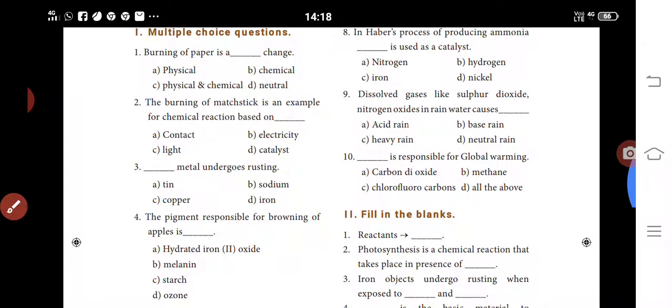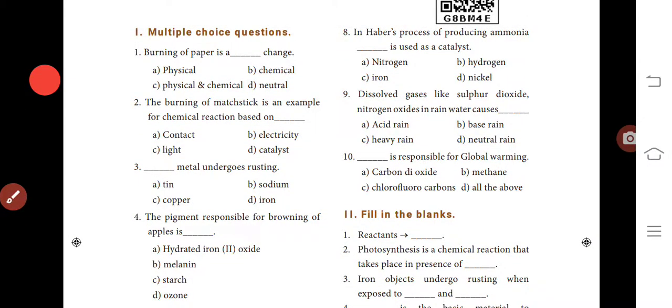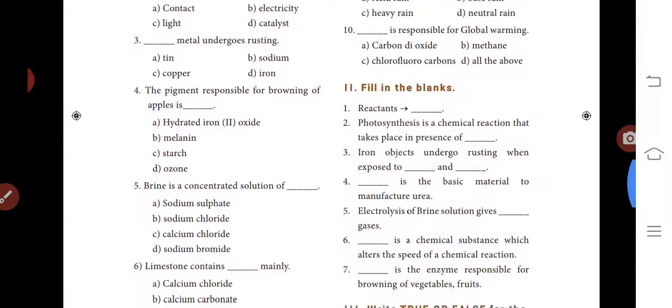So first one, answer B. Second one, answer A. Third one, answer D. Fourth one, answer B. Fifth one, answer B. Sixth one, answer B. Seventh one, answer B. Eighth one, answer C. Ninth one, answer A. Tenth one, answer D. Next, move to filling the blanks.